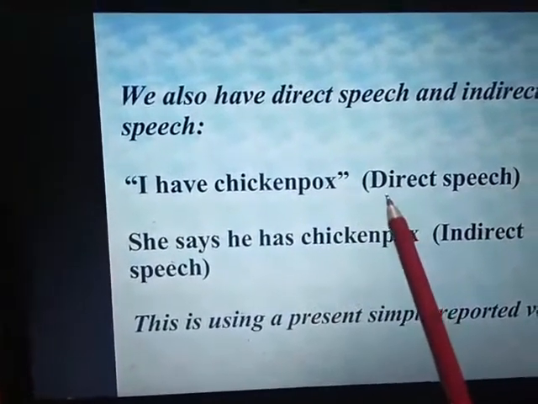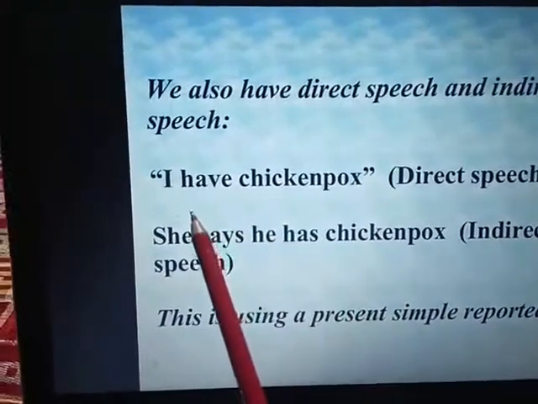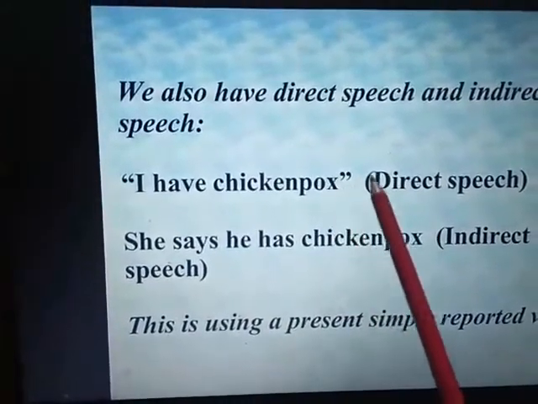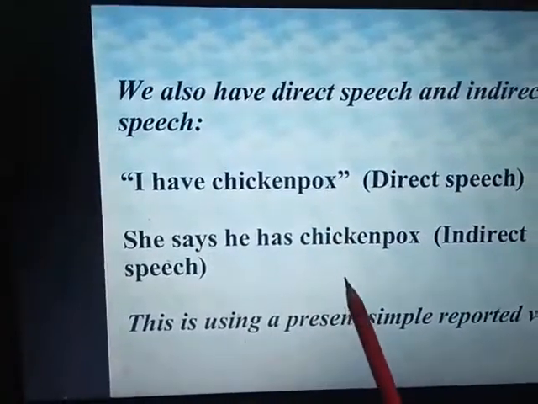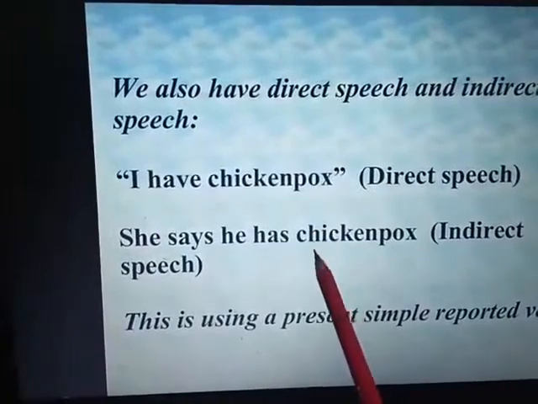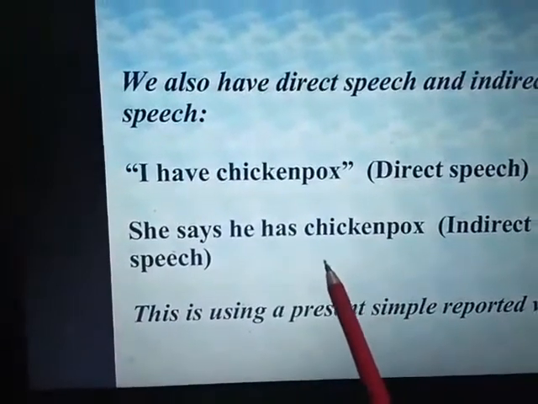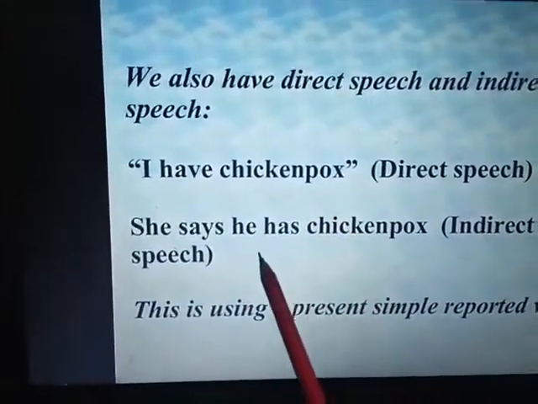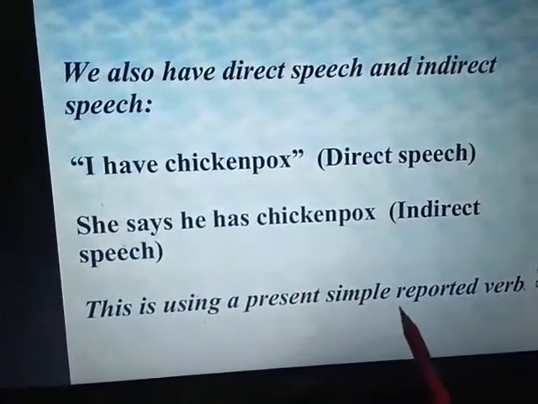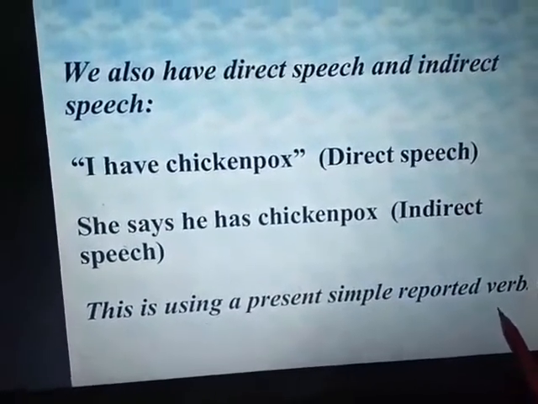The direct speech sentence is "I have chicken pox", and this sentence is under inverted commas. But when it comes to indirect speech, there are no inverted commas. Inverted commas are removed. "I have chicken pox." She says he has chicken pox. This is using a present simple reported verb.